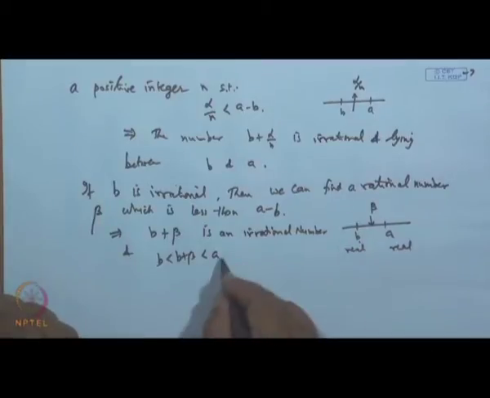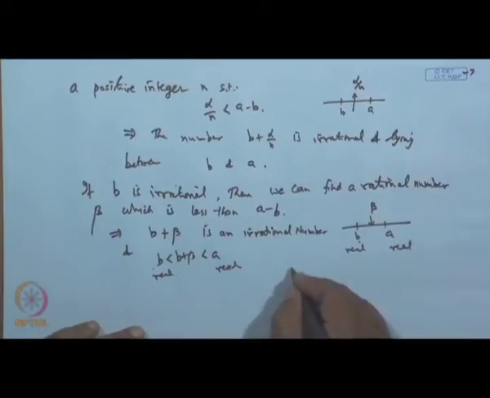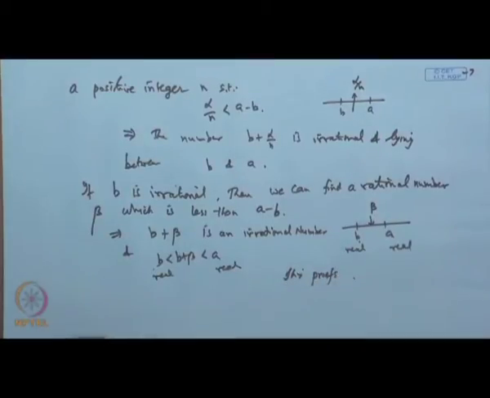So, in between two reals, we can identify an irrational point again. Therefore, this proves the result. Okay? This proves the whole thing. Is it okay?